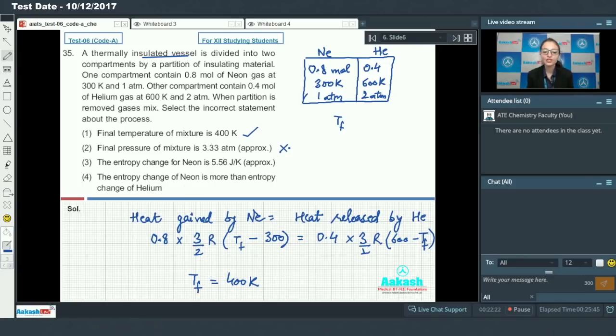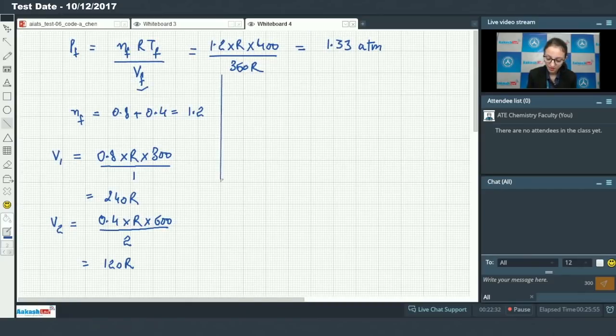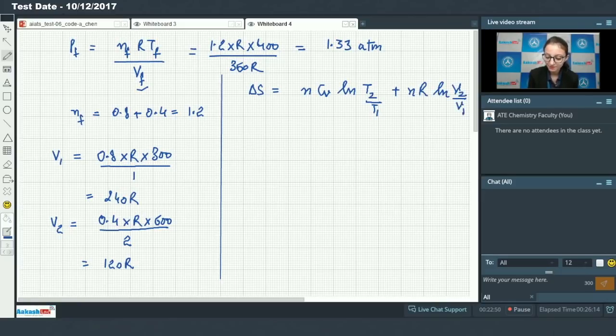Third option, the entropy change for neon is 5.56 joule per Kelvin. Entropy change can be calculated using nCv ln T2 by T1 plus nR ln V2 by V1.